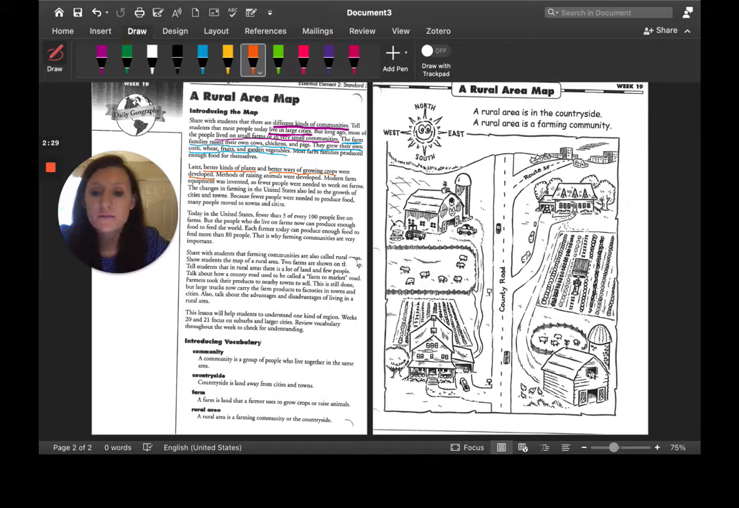Because of this, fewer people needed to work on farms. The changes in farming in the United States also led to the growth of cities and towns. Because fewer people were needed to produce the food on these farms, many people moved to the towns and cities.